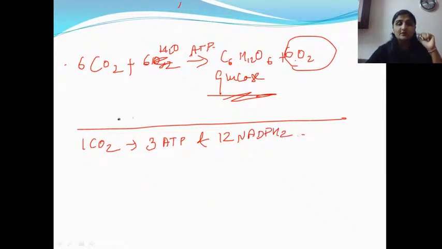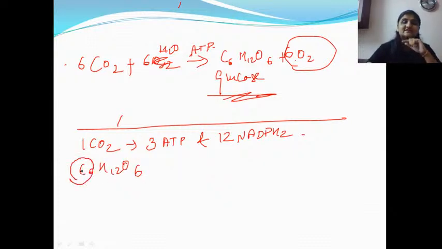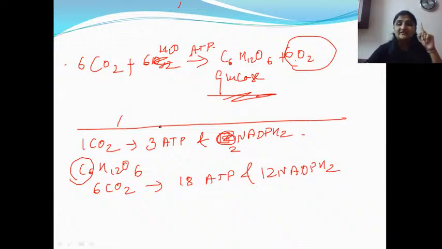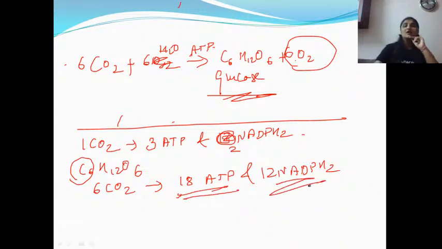Now my glucose formula is what? My glucose formula is C6H12O6. Am I clear? So I am fixing CO2 6 times. So for 6 CO2 I need 18 ATP and 12 NADPH2. Right? So for 1 CO2 I need 3 ATP and 2 NADPH2, so for 6 CO2 I need 18 ATP and 12 NADPH2.